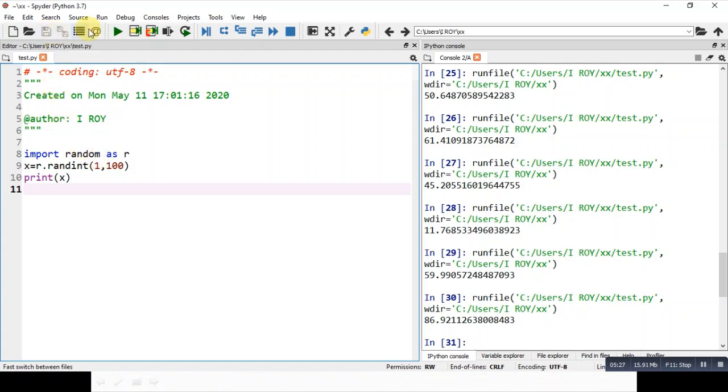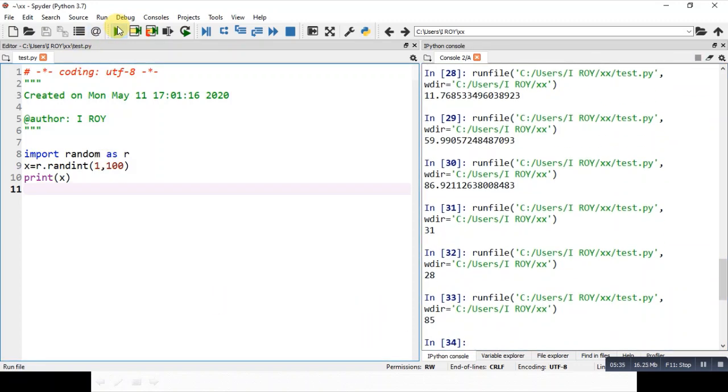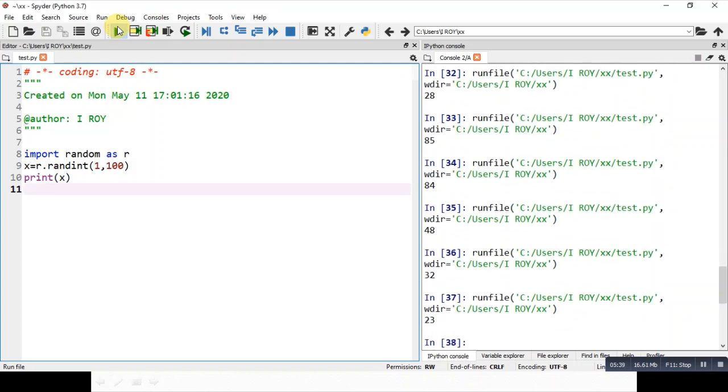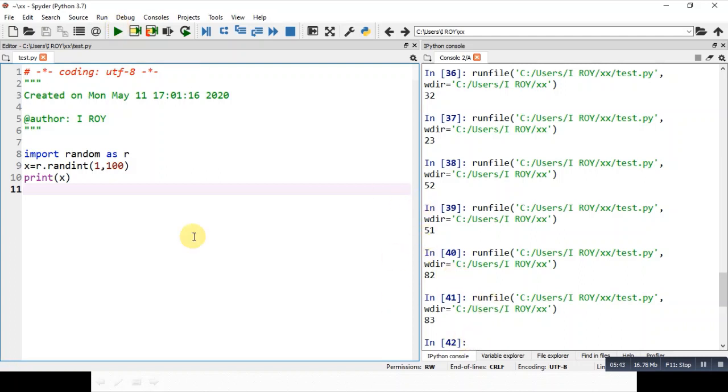Now save it and let's run it. You can see that 31 is generated. Next time we run, 28 is generated, 85 is generated, 84, 48. So it is generating random numbers here. Any number can be generated from here. I hope that you have understood what is random and what is randint.